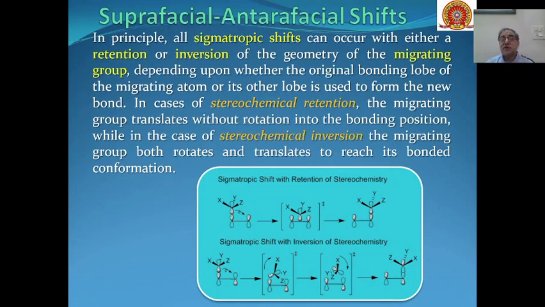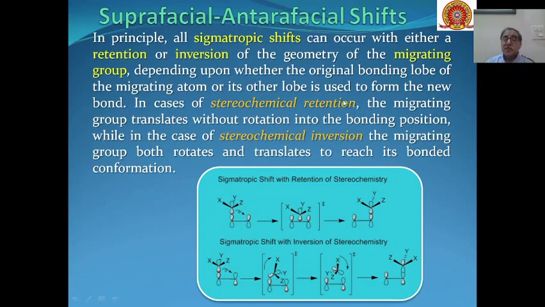Only then will the product be formed. In case of sigmatropic shifts, they can occur with either a retention or inversion of the geometry of the migrating group, depending upon whether the original bonding lobe of the migrating atom or the other lobe is used to form the new bond.